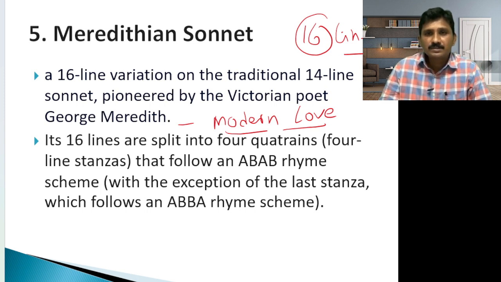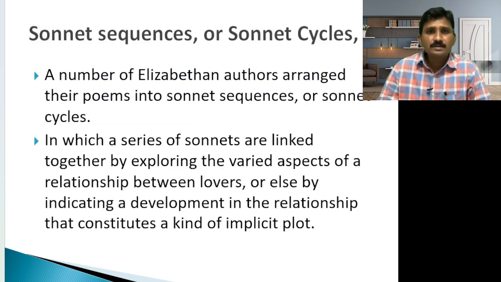The 16 lines are split into 4 quatrains, 4 line stanzas, that follow ABAB. So this is the rhyming scheme, the ABAB scheme, with the exception of the last stanza. So the last stanza only has an ABBA rhyme scheme. That is the Meredithian sonnet, of 16 lines. And later, the sonnet sequence or sonnet cycle.